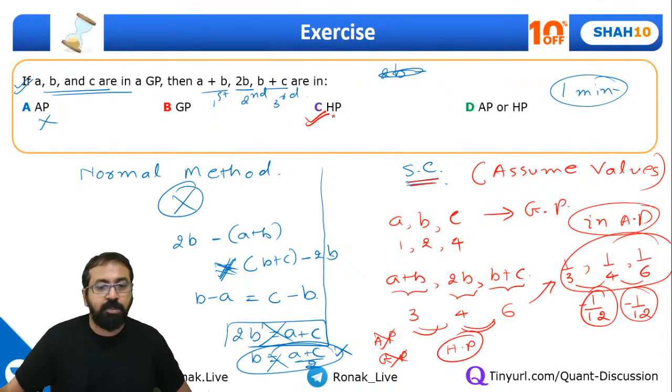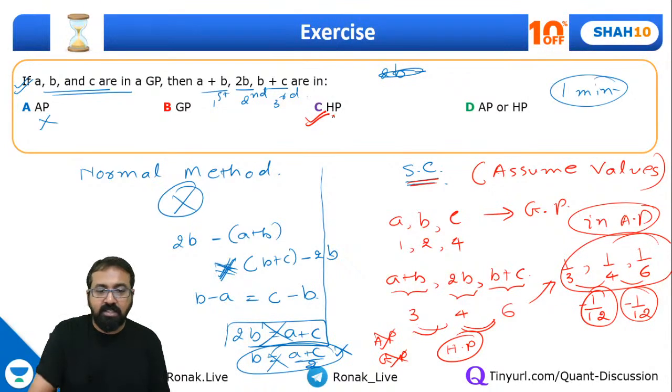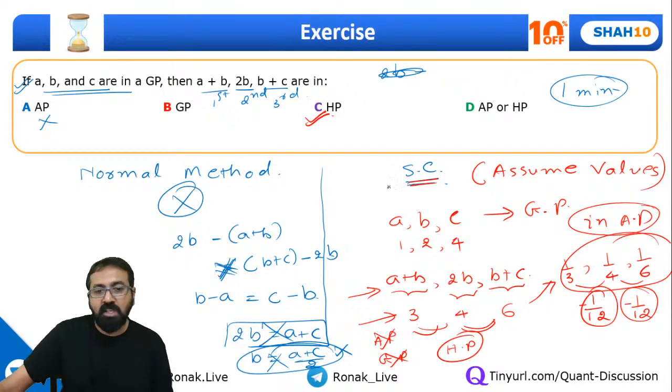So the answer is HP. By taking the values itself, you realize that this resultant sequence, 3, 4 and 6, is neither in AP nor in GP. So what are we left with? Only HP, because there is no other option. Had there been none of this, then there could have been a confusion. But here it's saying AP or HP. AP is not possible at all. So it has to be HP. Done.